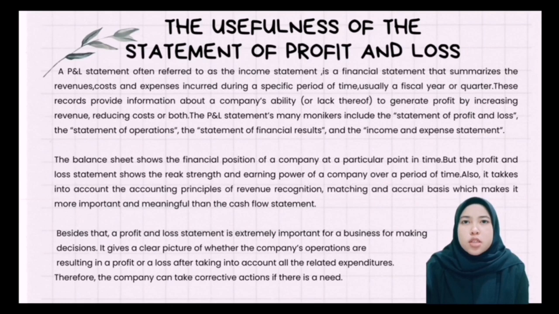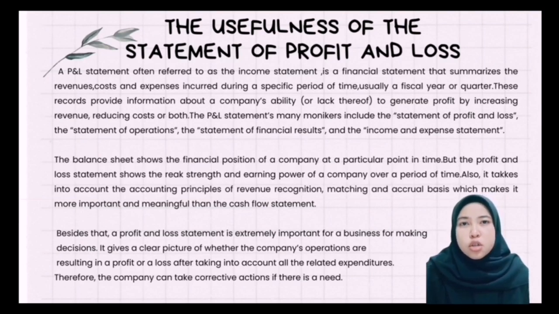The usefulness of the statement of profit and loss. A profit and loss statement, often referred to as the income statement, is a financial statement that summarizes the revenues, costs, and expenses incurred during a specific period of time, usually a fiscal year or quarter. These figures provide information about a company's ability, or lack thereof, to generate profit by increasing revenue, reducing costs, or both. The profit and loss statement has many monikers, including the statement of profit and loss, the statement of operations, the statement of financial results, and the income and expense statement.